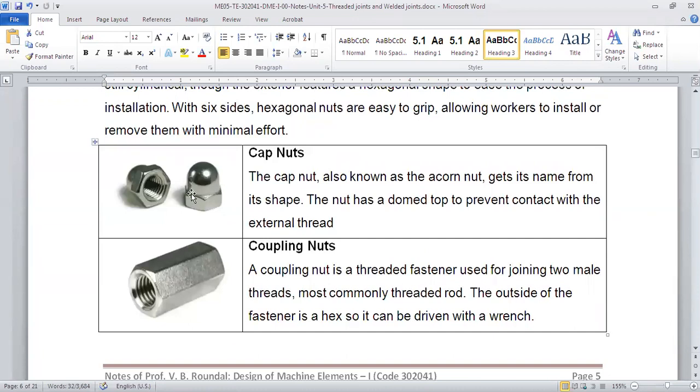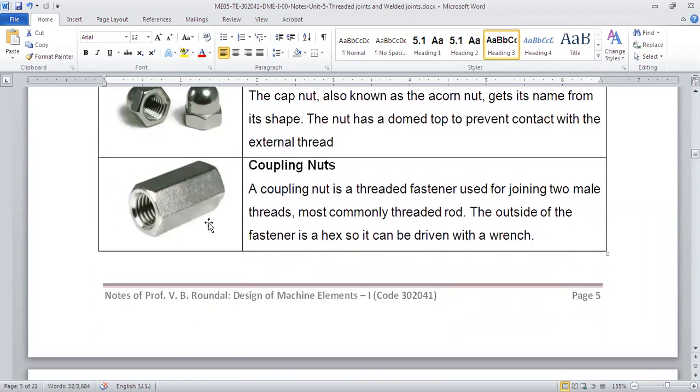So first is the cap nut. Now cap nut is a normal hexagonal nut, but it has a circular or semi-spherical cap at the end of it. It is just to avoid accidents or scratches or anything like that. It has a dome top to have contact with the external head.